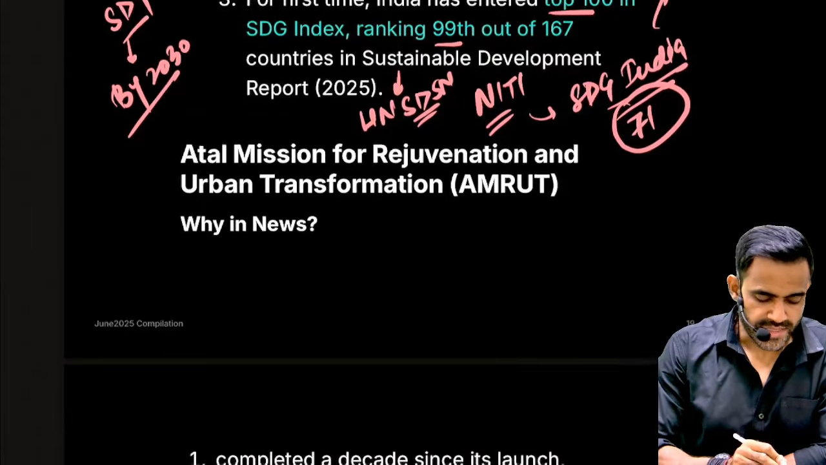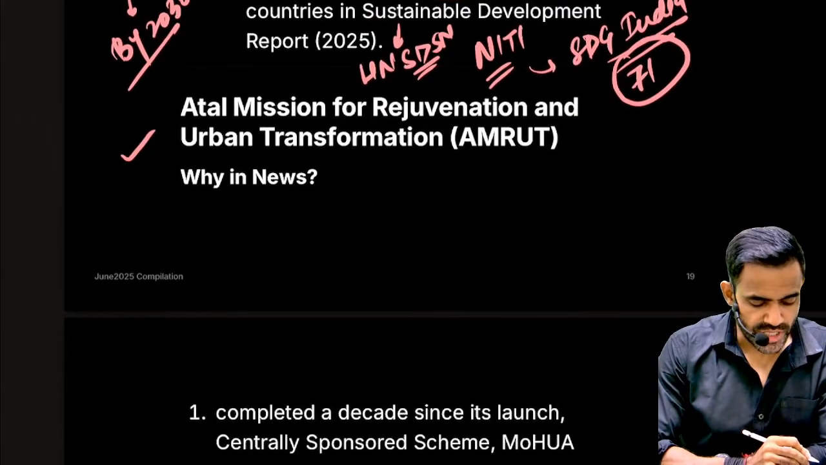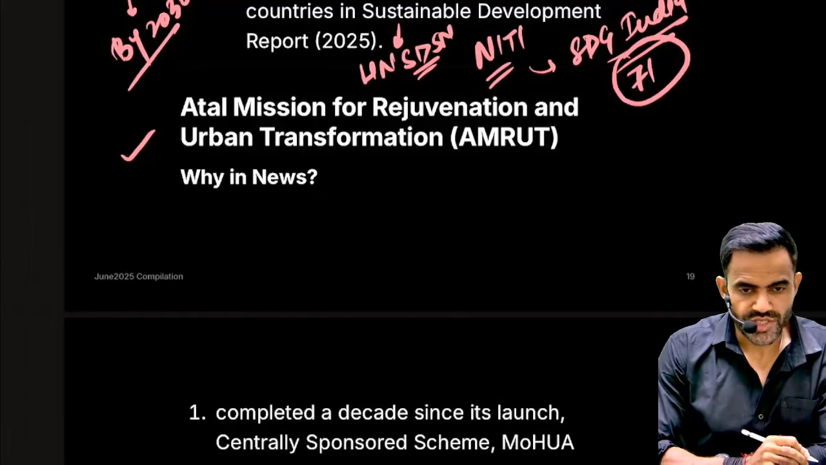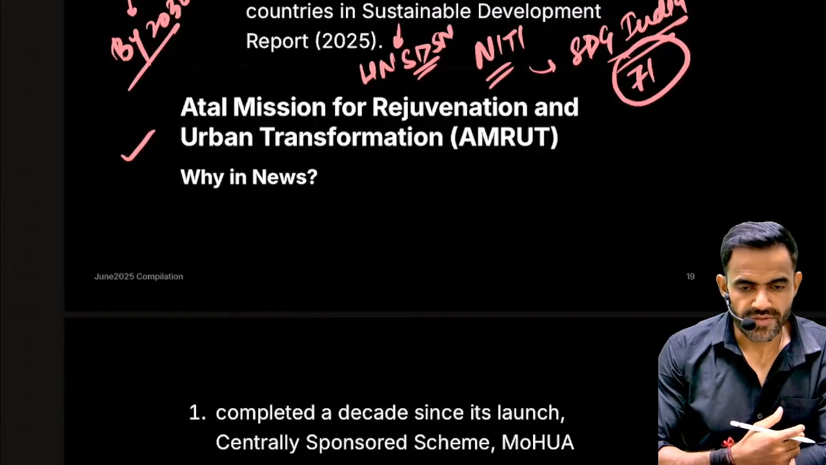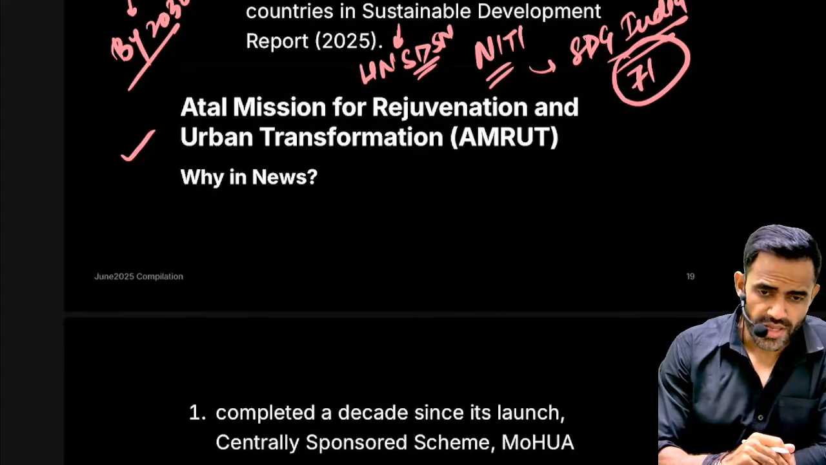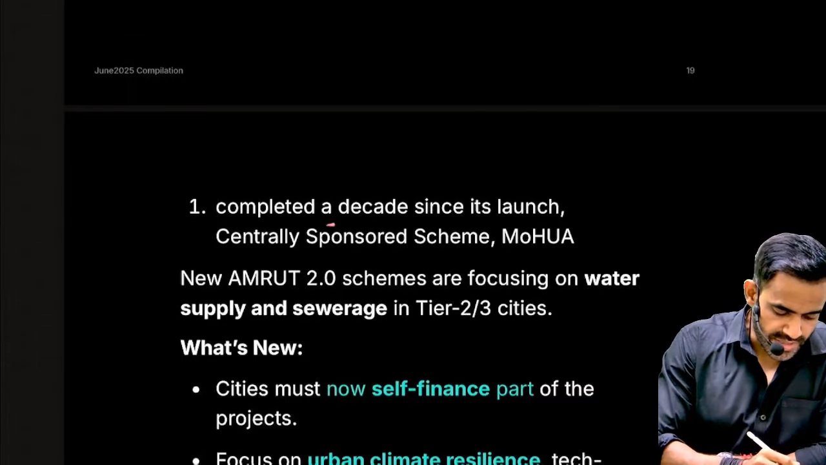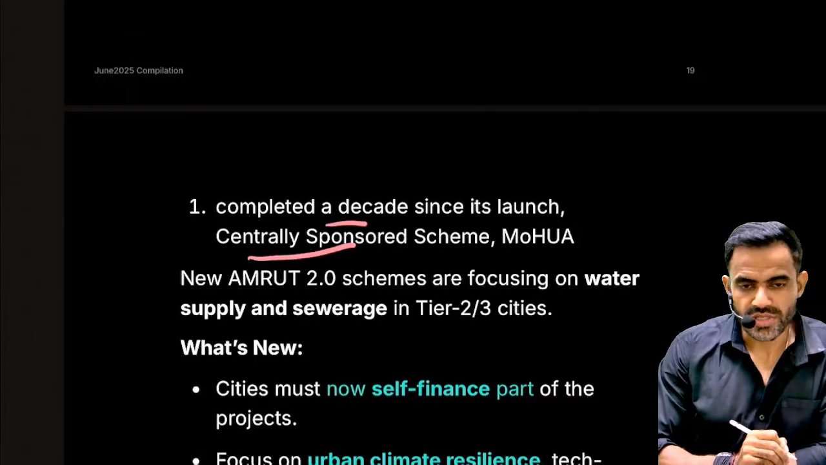Next is related to Amrut mission. As the name suggests, Atal Mission for Rejuvenation and Urban Transformation. Urban transformation basically means we are focusing on the development of infrastructure in urban areas. Okay, why was this scheme in news recently? Because it completed 10 years. It is a centrally sponsored scheme.